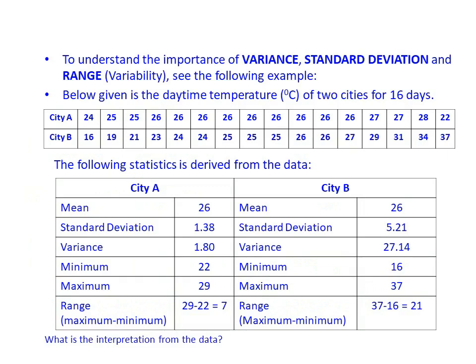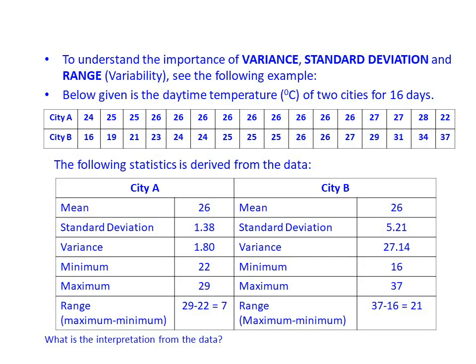Here is an example which demonstrates the importance of variance, standard deviation and range, that is, variability. The daytime temperature of 2 cities for 16 days is given in the table. You can see that the mean temperature for both the cities is 26 degrees centigrade. But the variance and standard deviation are very different. Why is it so? Look at the data.